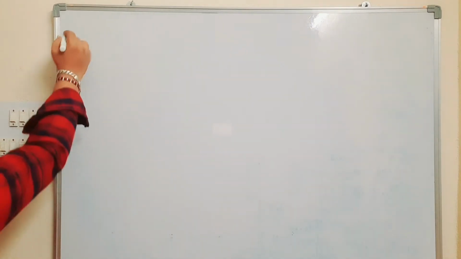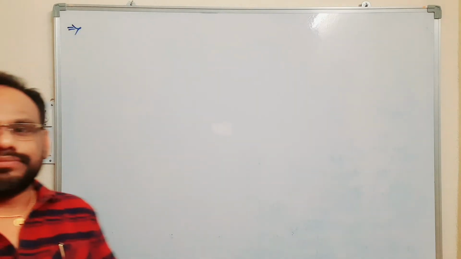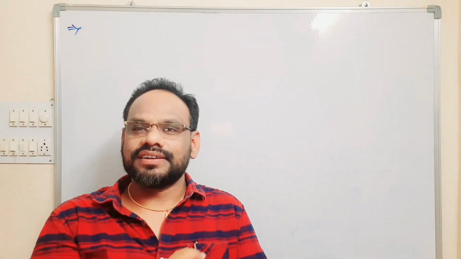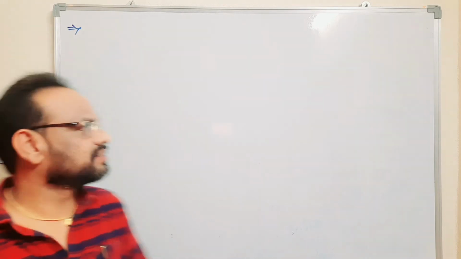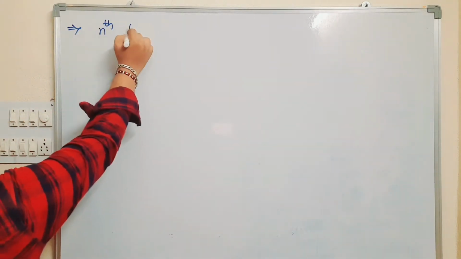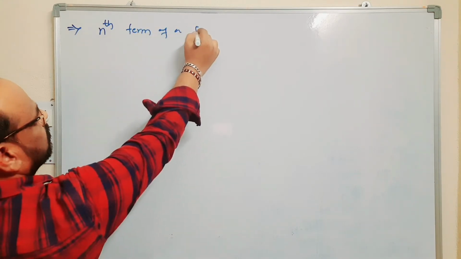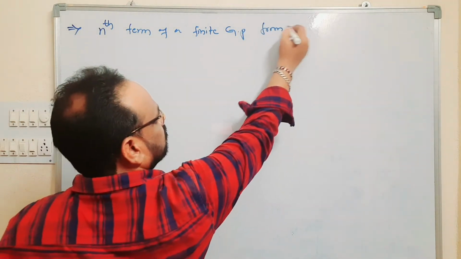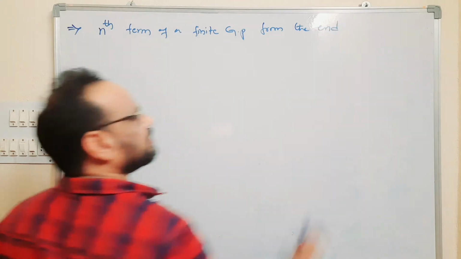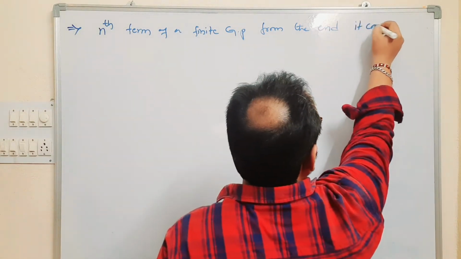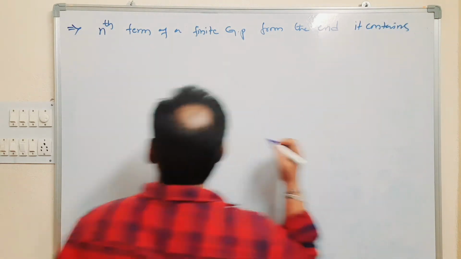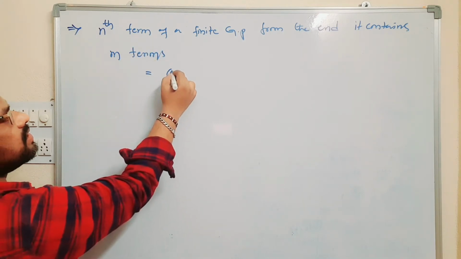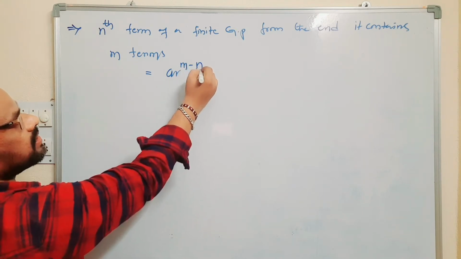Okay, next point. The nth term of a finite GP from the end, if it contains m terms, is AR power m minus n.